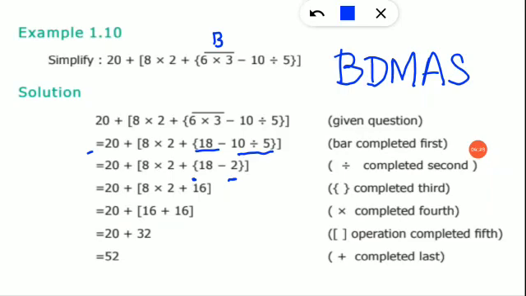All the other numbers will just be brought to the next step. Everything will be the same. Okay. Now after that, 20 plus 8 into 2 plus 16.